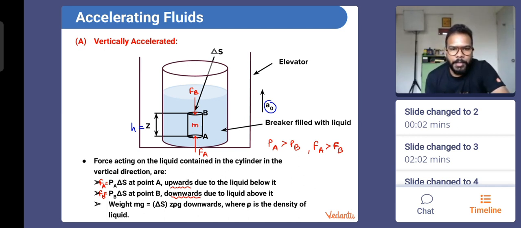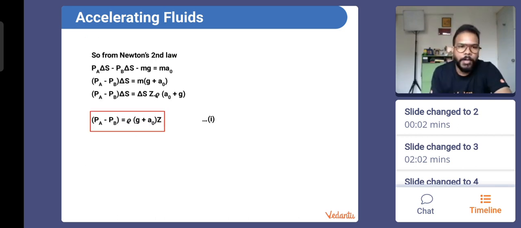So if we find out the imaginary weight of the cylinder, it's going to be area of cross section into height into density into g. So mg we have written here, and that is acting downward. So mg is acting downward, Fb is acting downward, Fa is acting upward. So we can say that Fa will be equal to Fb plus mg, right? So that is what is written here.